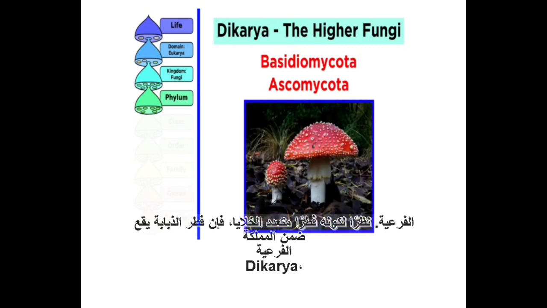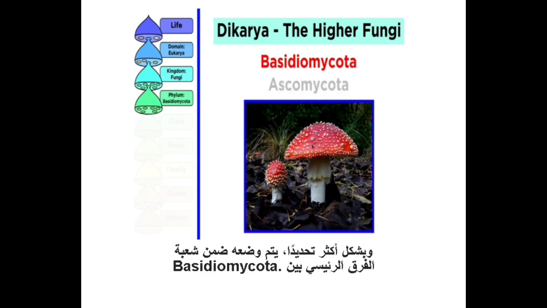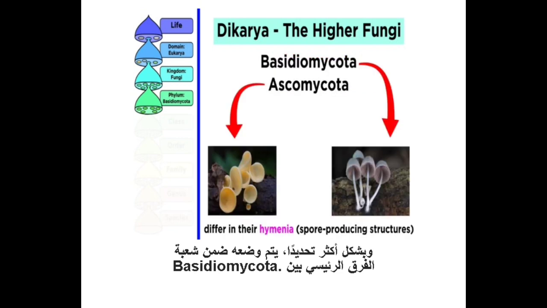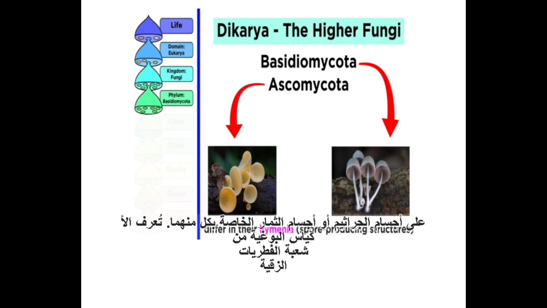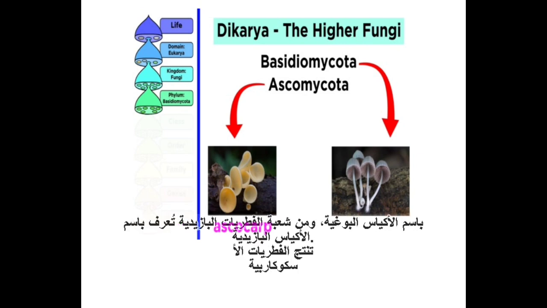As it is a multicellular fungus, the fly agaric falls into the subkingdom Dikarya, and more specifically is placed into the phylum Basidiomycota. The main difference between mushrooms within the Basidiomycota and Ascomycota are the spore-producing structures, or hymenium, on their respective sporocarps or fruiting bodies. The sporocarps from the phylum Ascomycota are known as ascocarps, and from Basidiomycota they are known as basidiocarps.